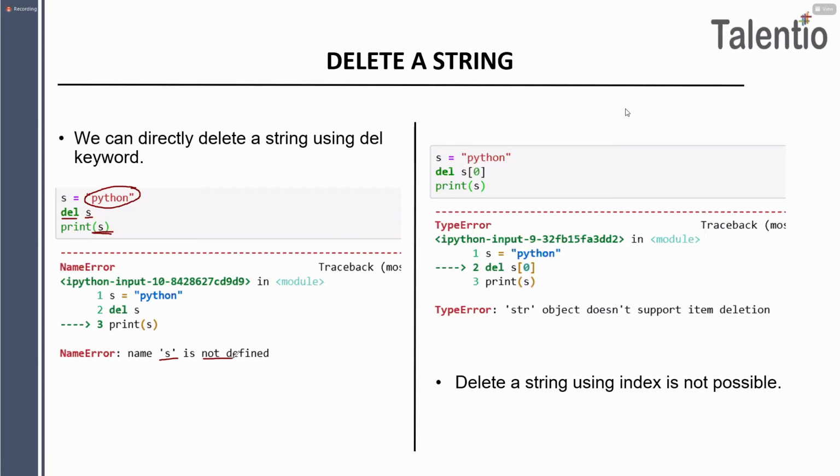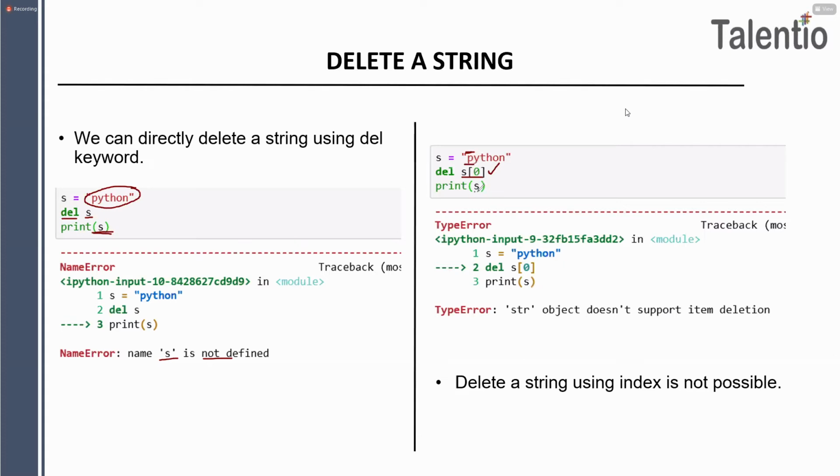This is another part, guys. Now you will better understand the immutable string. I wanted to delete the 0th location of s, which is p. I already told you, mutable and immutable refer to changing or not changing the single item as per the mutable or immutable rules. So when I wanted to delete the 0th location value of s, which is p, this is not possible.